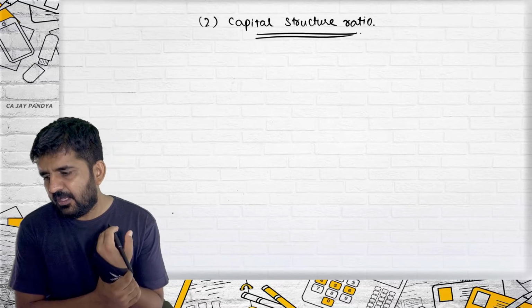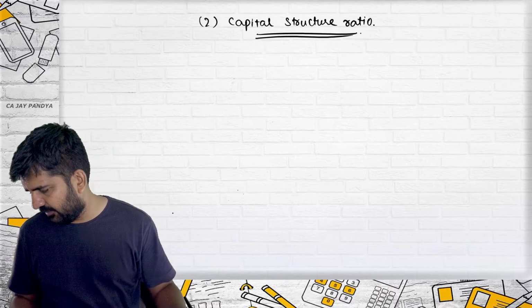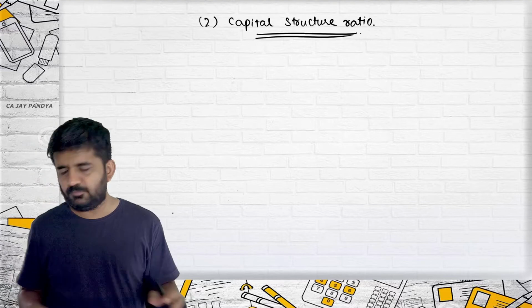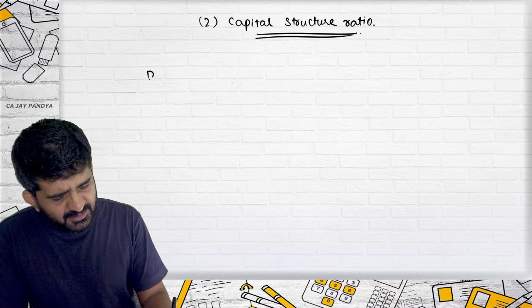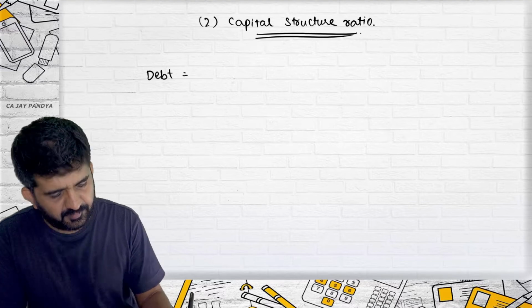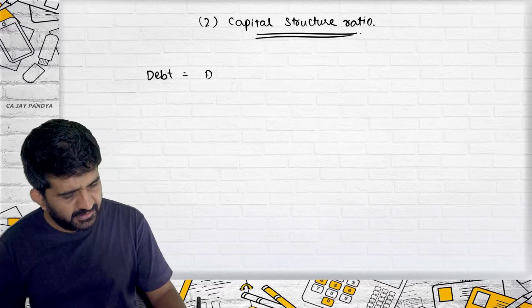Before that, let me explain some definitions. One is debt. What is debt?